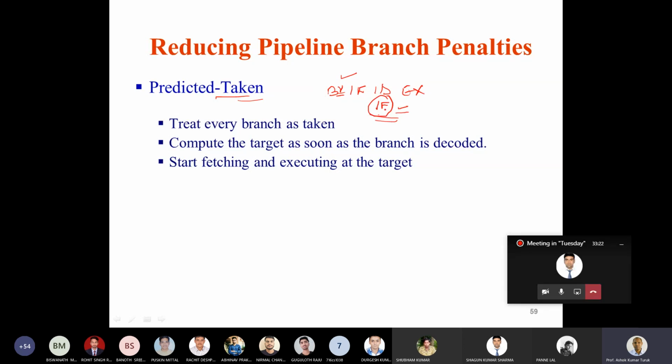Now this instruction will be from the target if and only if the PC can be changed to the target at the instruction fetch phase. That means before decoding the instruction, we should be able to predict that it will be a taken branch instruction. But in our 5-stage pipeline, this is not possible.